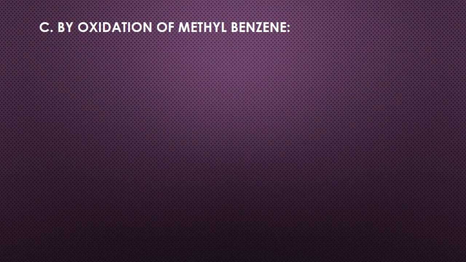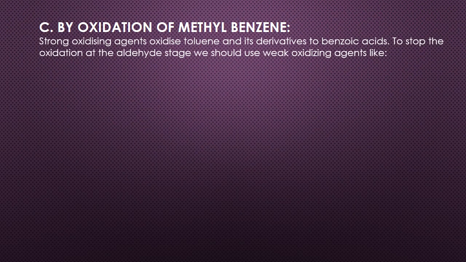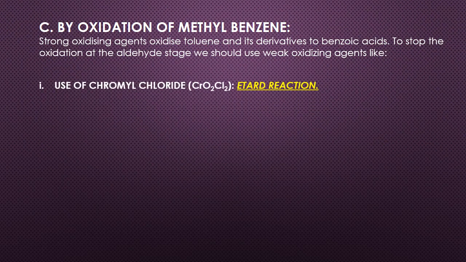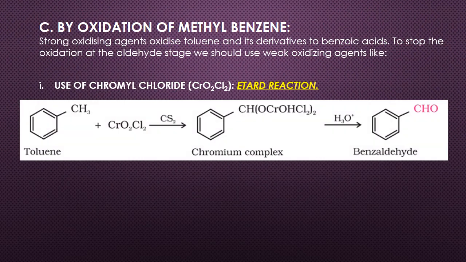Aldehydes can also be obtained by oxidation of methylbenzene. Strong oxidizing agents oxidize toluene and its derivatives to benzoic acids. To stop the oxidation at the aldehyde stage, we should use weak oxidizing agents like chromyl chloride. Chromyl chloride oxidizes the methyl group to a chromium complex, which on hydrolysis gives the corresponding benzaldehyde. This reaction is called Etard reaction.